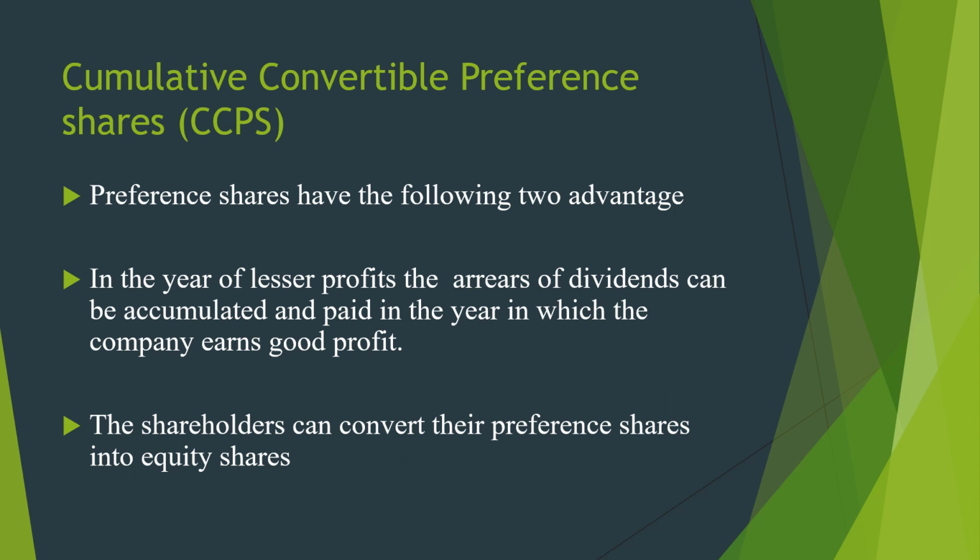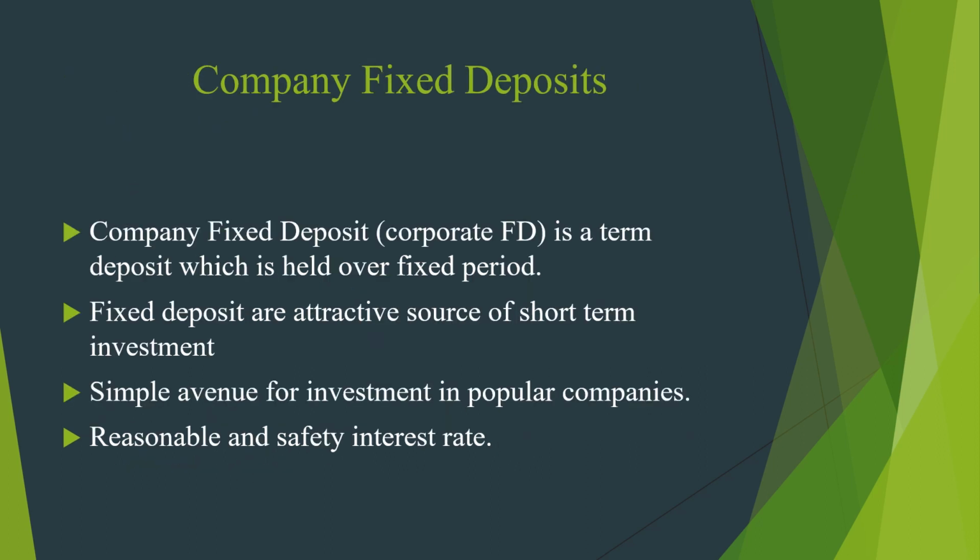Next is cumulative convertible preference shares. Preference shares that have the following two advantages are called cumulative convertible preference shares. First, in case the company earns lesser profit in a year, the arrear of dividend can be accumulated and paid in the year in which the company earns good profit. The second is that the shareholders can convert their preference shares into equity shares.